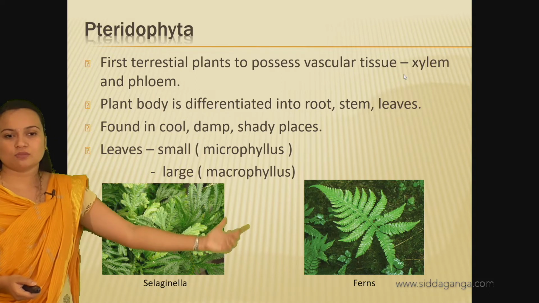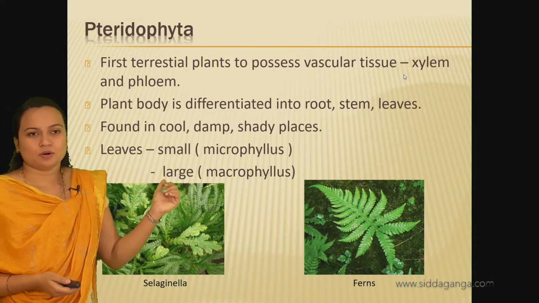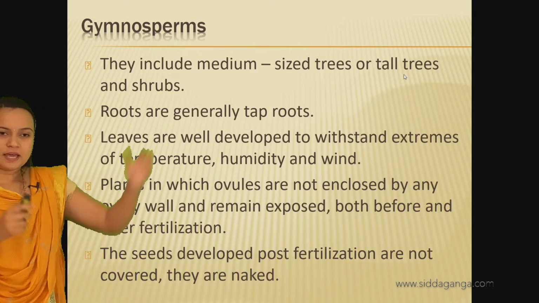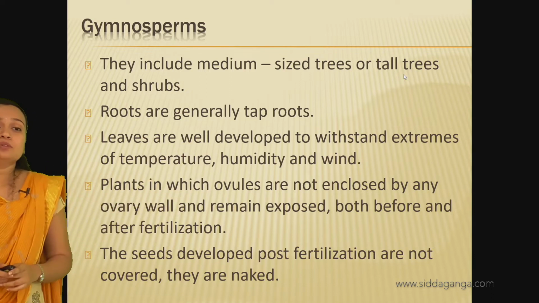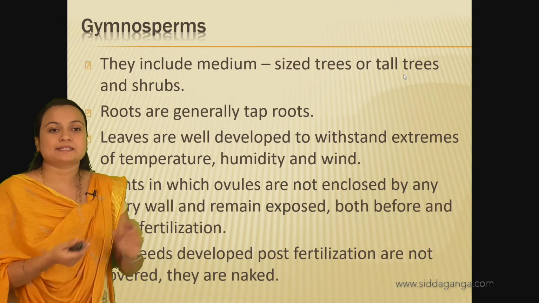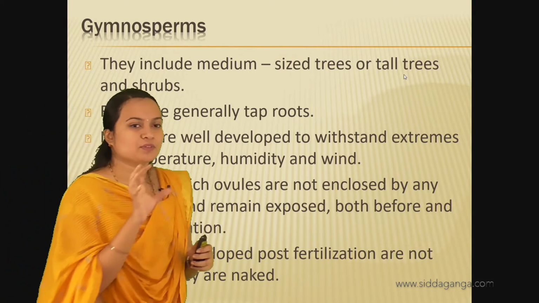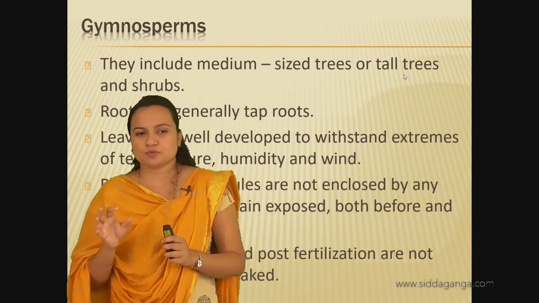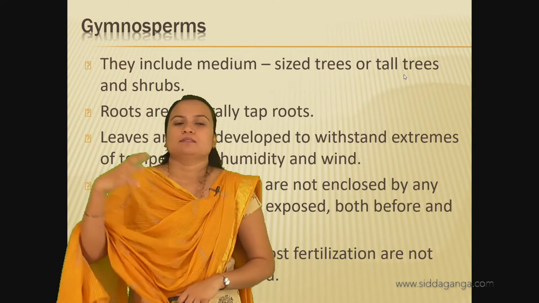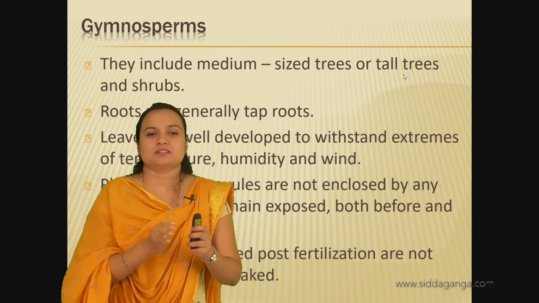So in the Pteridophyta, Selaginella and ferns are the two examples. Okay, and in the gymnosperms, there are some characters like they include medium sized trees or tall trees and shrubs. In Pteridophyta, the plants developed into distinct parts, root, stem, leaves.